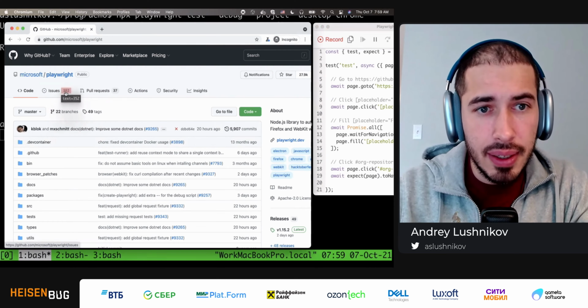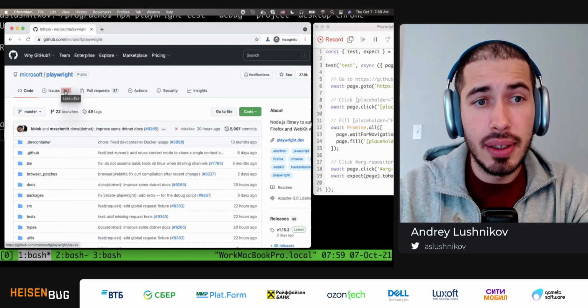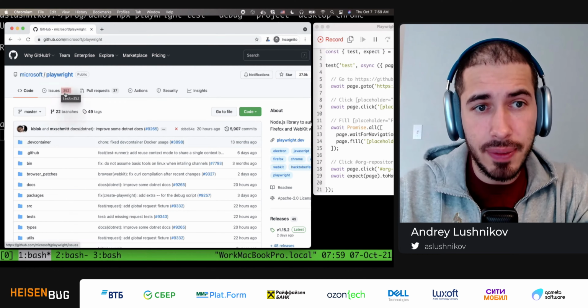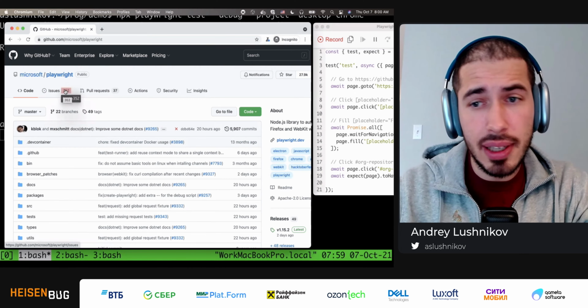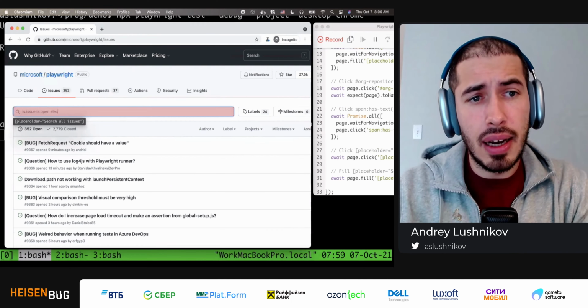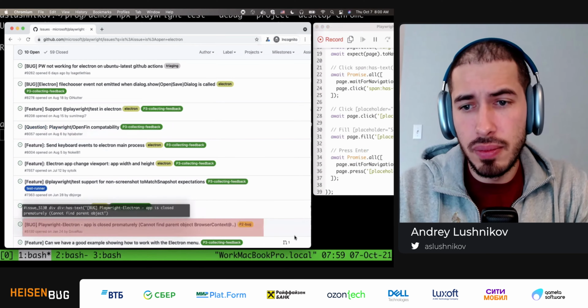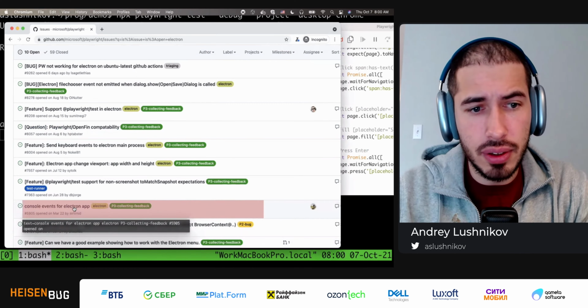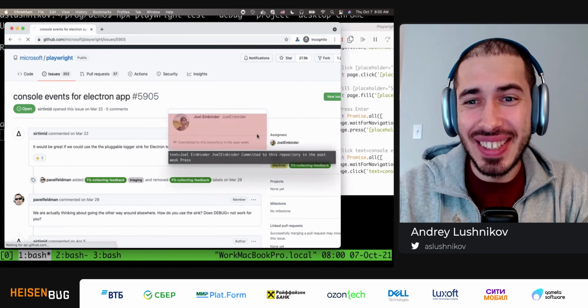Now, interestingly, here again we have this overlay with a selector that will be used if I were to click this element. Like here, I can click both this number, which is text 352, or the issues label. Well, this selector is obviously not reliable, and I want my automation to be reliable, so I will click issues. And I will type electron here. Let's look for Joel. Here is Joel. Joel, you have a bug you have to fix.